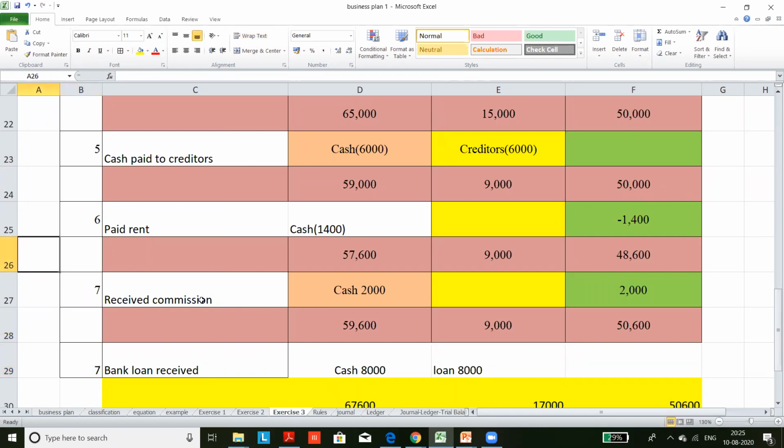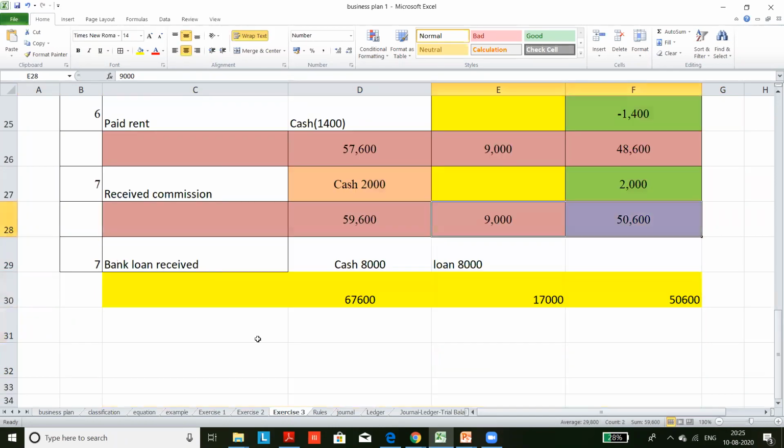Then received commission. So you are increasing cash and increasing the profit position also. This is the total. Left side is equal to right side. The last transaction, bank loan received.